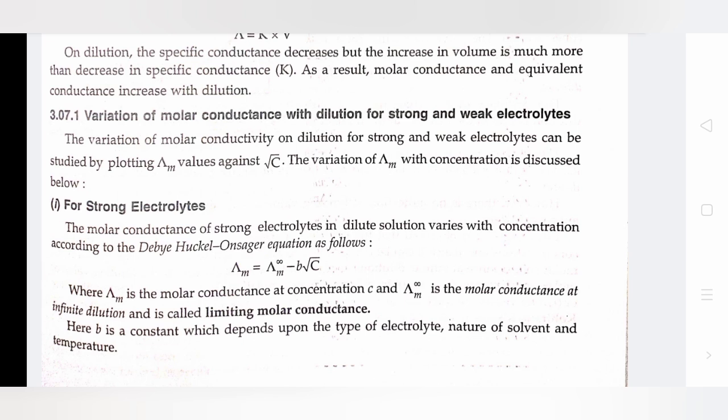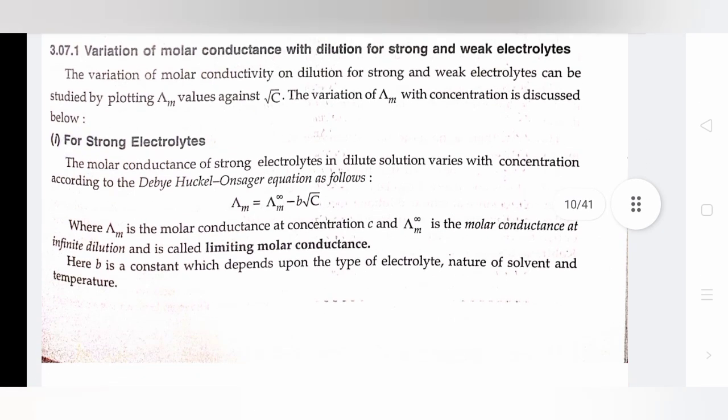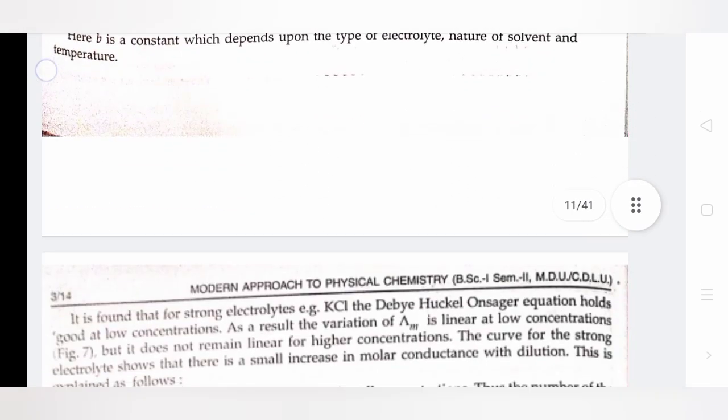For a strong electrolyte, the molar conductance in dilute solution varies with concentration according to the Debye-Hückel-Onsager equation as follows: Λ_M equals Λ_M∞ minus B root C, where Λ_M is the molar conductance at concentration C and Λ_M∞ is the molar conductance at infinite dilution, called limiting molar conductance. Here B is a constant which depends upon the type of electrolyte, nature of solvent and temperature.